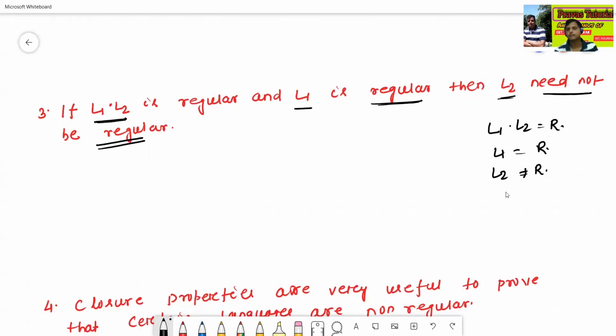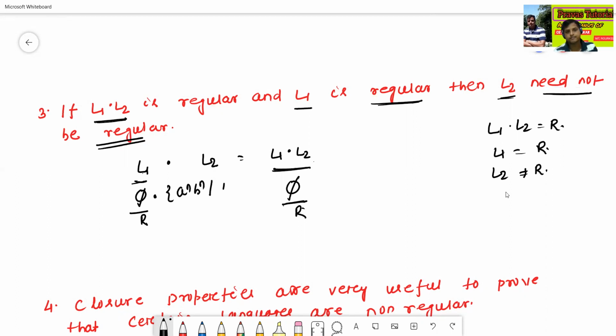L2 need not be regular, for example a^n b^n such that n is greater than or equal to 1.